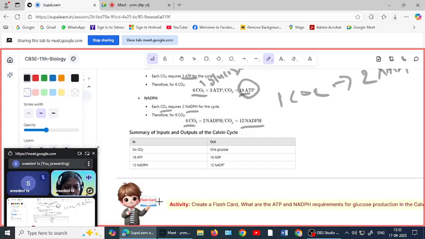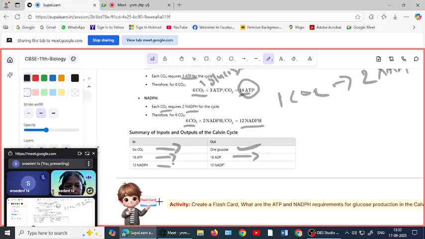Okay, so for 6 carbon dioxide, some inputs and outputs of the Calvin cycle: 6 carbon dioxide produce what? 1 glucose molecule, and 18 ATP become 18 ADP, because only the phosphate groups are donated. Okay, that's why there is no reduction in number, there is only loss of phosphate groups.